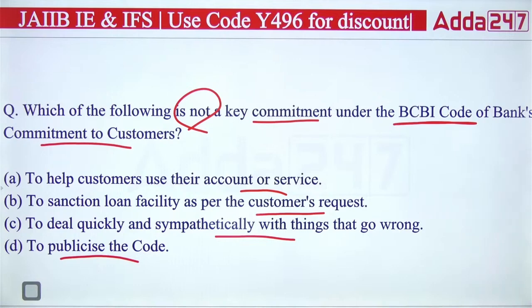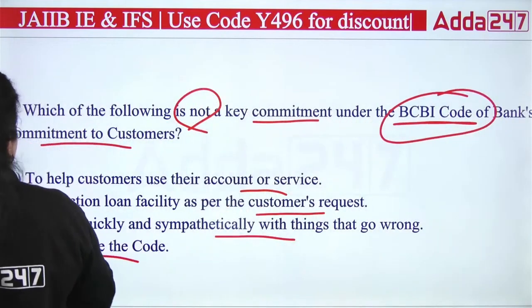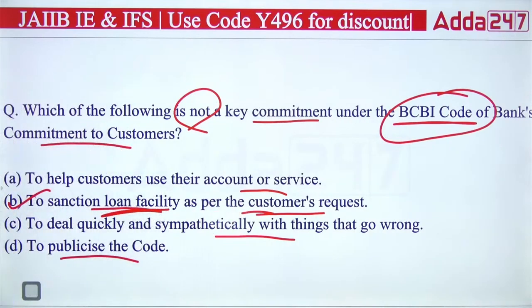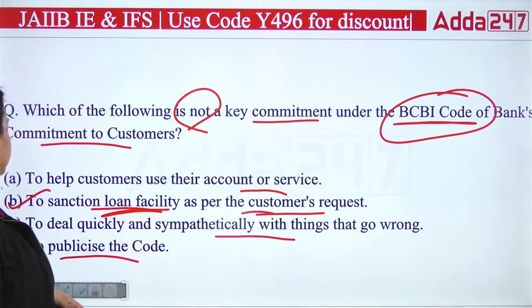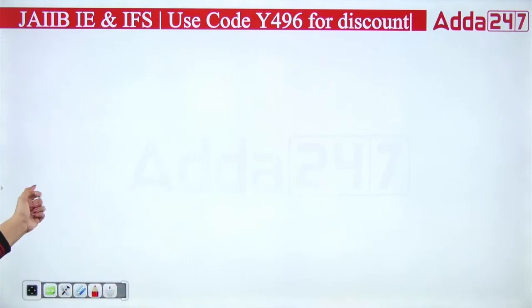Okay, so we are talking about the BCSBI Code of Banks Commitment to the customer. So obviously they cannot sanction loan facility as per the customer request. This cannot be performed. So this is not a key commitment. So the right answer here will be B option. The right answer we have is B option.